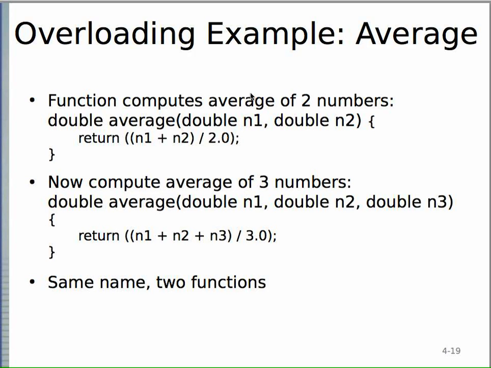Alright, so we looked at overloading and we looked at a simple example where you have two functions with the same name, average and average. The difference is, in this case, the number of parameters. So you can have the number of parameters, the types of the parameters be different, or the order of the parameters be different too. Those are all valid examples of overloading.